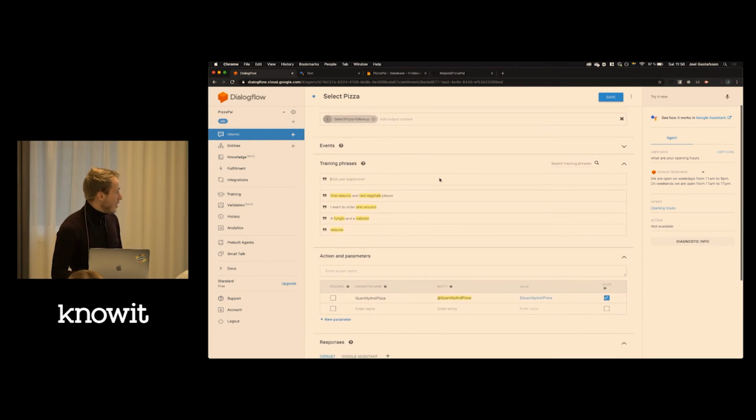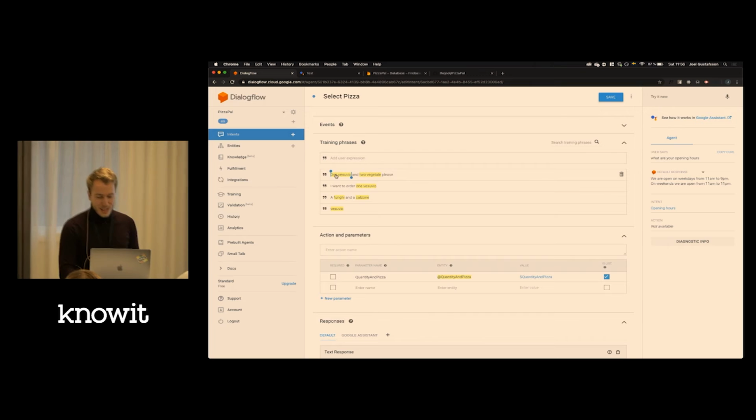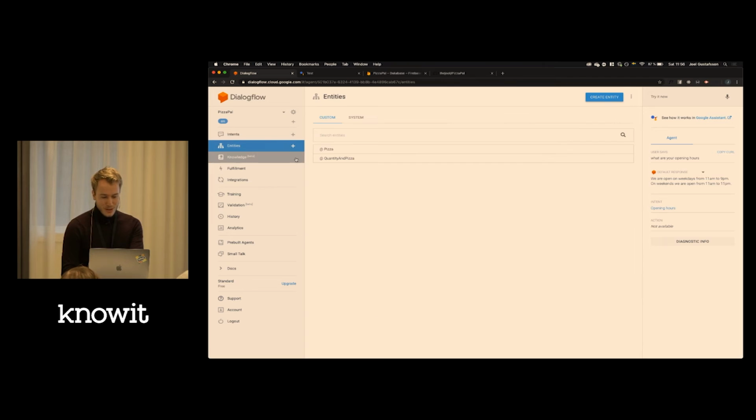And here we come to a few more of the building parts for an intent. So this one is actually using entities as well to know which pizza and which quantity of pizza we want. So for the training phrases, I've added 1 Vesuvio and 2 Vegetale, and then we have to be able to extract that information to base the order on or send those in the order. So then we're using entities. I'll show you how that looks.